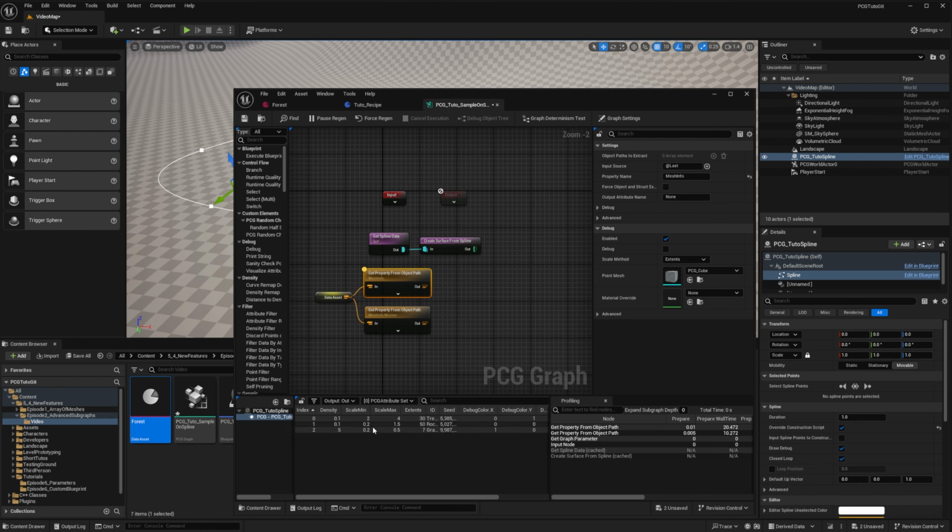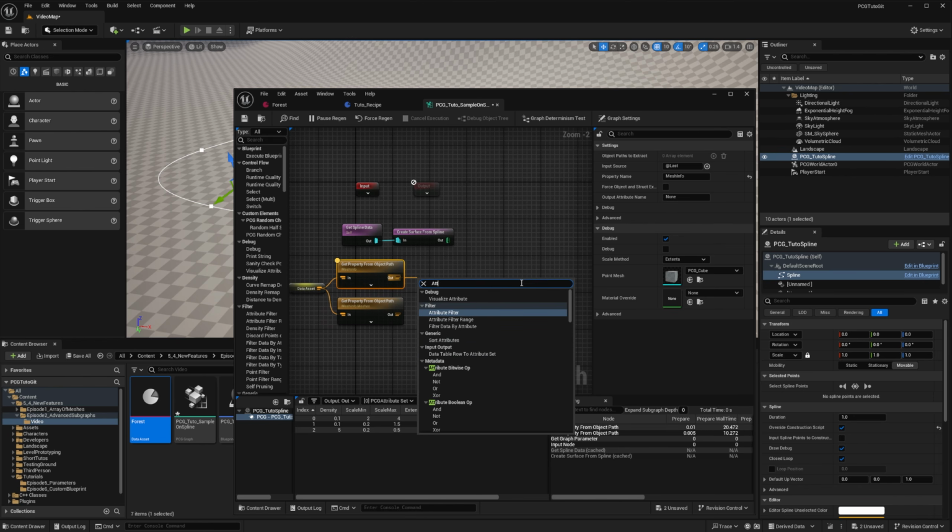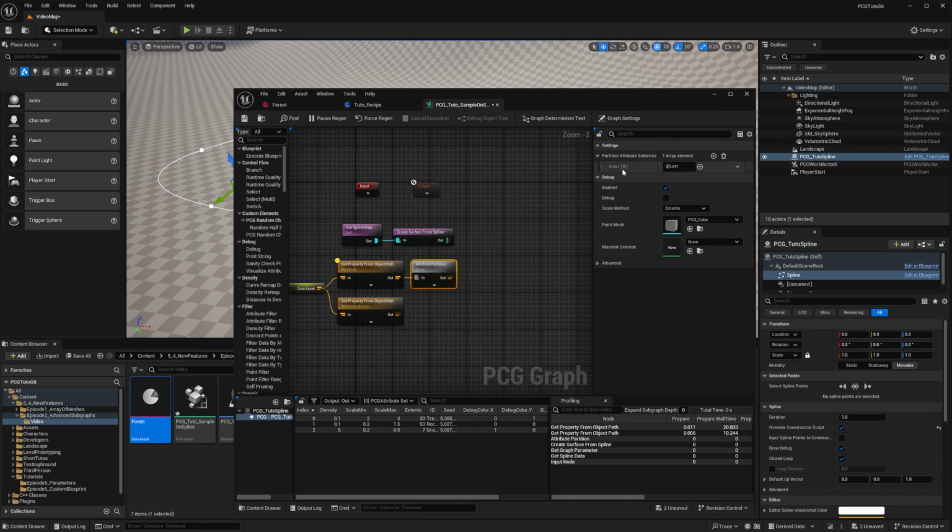We want to iterate on our parameters, but at the moment, we just have a single data with 3 entries. We want to partition it into 3 attribute sets. Each will contain just a single entry, one for each level. To do so, we can use the attribute partition node, and we want to partition on the index. If I inspect the result, you can see that I have now 3 attribute sets in my data collection, and in each, there is only a single entry.